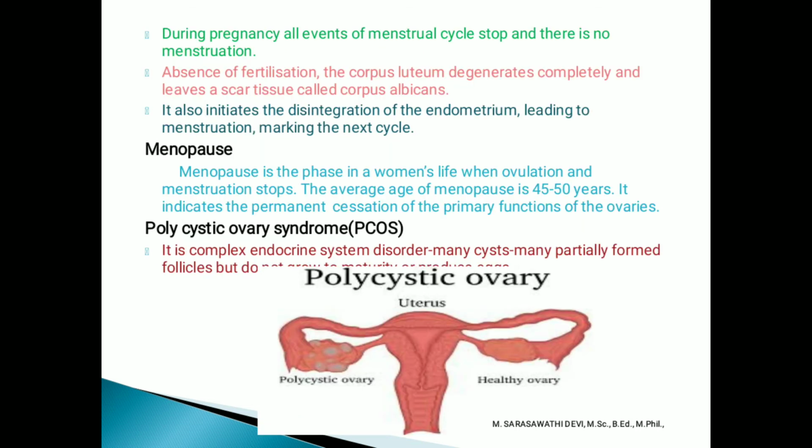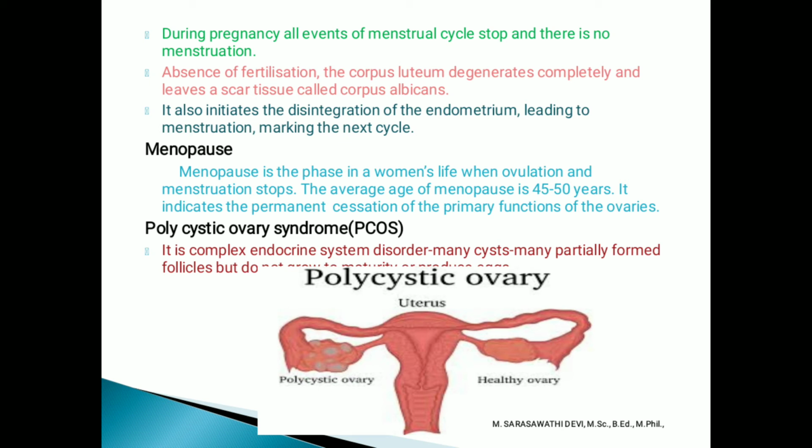During pregnancy, all the events of the menstrual cycle stop and there is no menstruation. In the absence of fertilization, the corpus luteum degenerates completely and leaves a scar-like tissue known as the corpus albicans. This corpus albicans initiates the disintegration of the endometrium, leading to menstruation and getting ready for the next cycle.